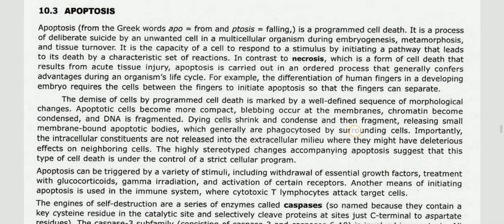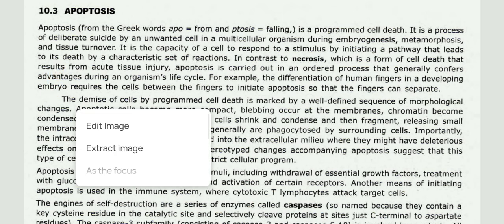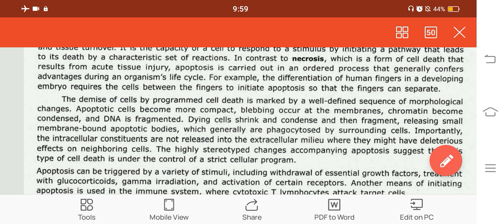Next topic, apoptosis. Apoptosis is from the Greek words apo, meaning from, and ptosis, meaning falling. It's a programmed cell death. It is a process of deliberate suicide by an unwanted cell in a multicellular organism during embryogenesis, morphogenesis, or metamorphosis and tissue turnover. It is the capacity of a cell to respond to a stimulus by initiating a pathway that leads to its death by a characteristic set of reactions.